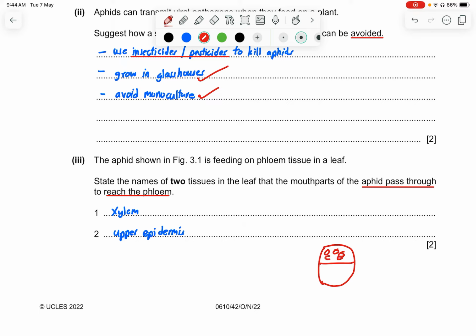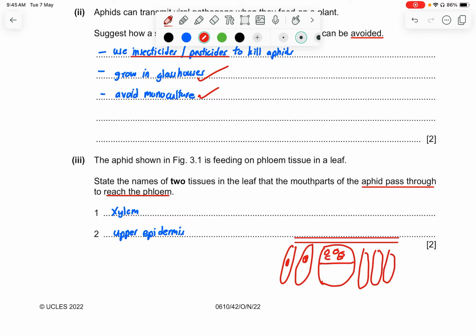So in order for it to really penetrate in, this is the palisade mesophyll cell. They say 2 tissues in the leaf. This is the mesophyll cell.